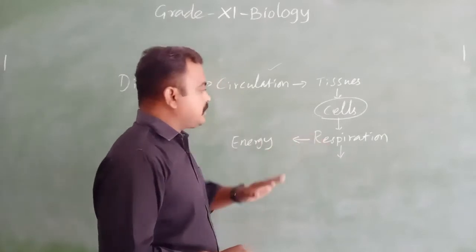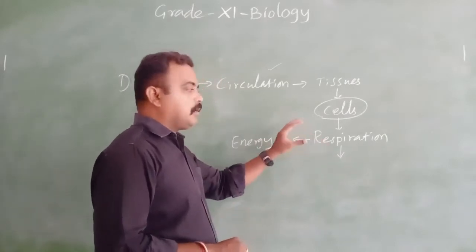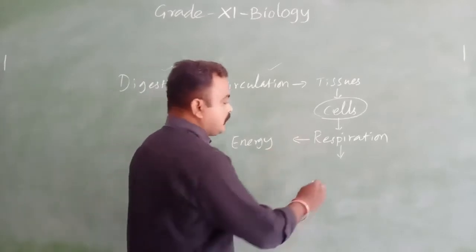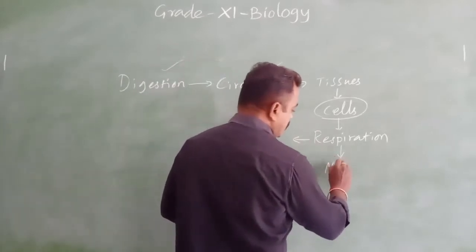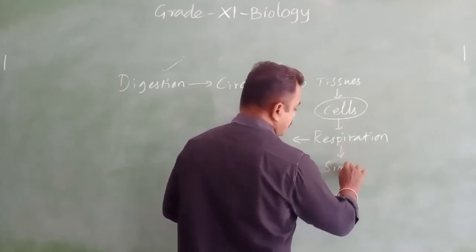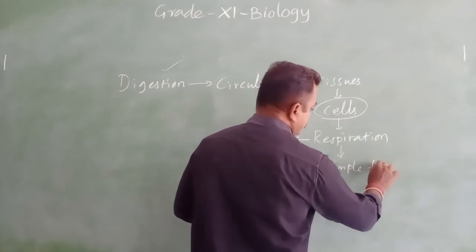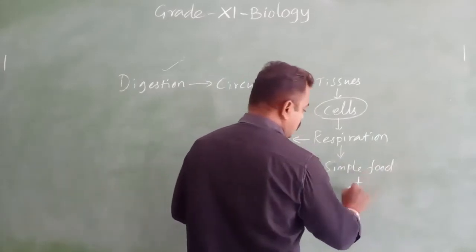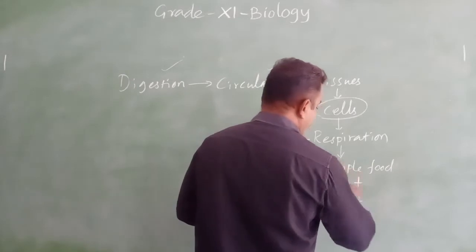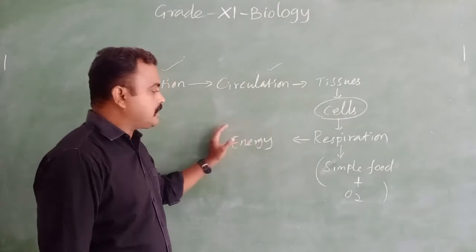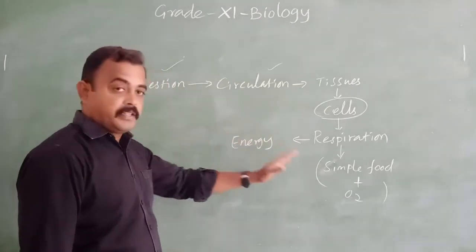Respiration belongs to the respiratory system, because the simple food plus oxygen combine together and release energy. You know why?